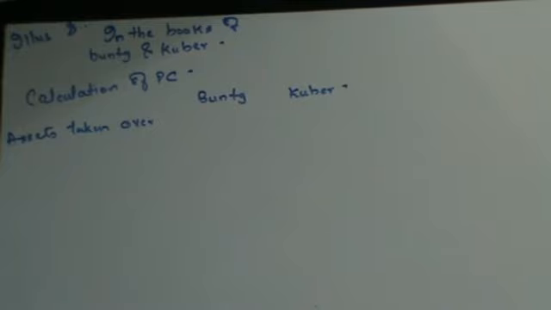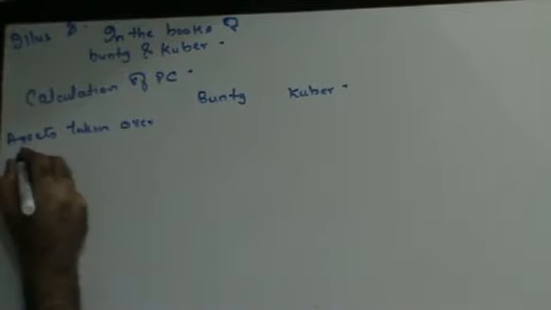Preference shareholders are to be paid 10% premium by 12.5% preference shares in BK Limited. All assets and liabilities are to be valued at book value except machinery, which is valued at 10% below the book value, and debtors at 1,60,000.